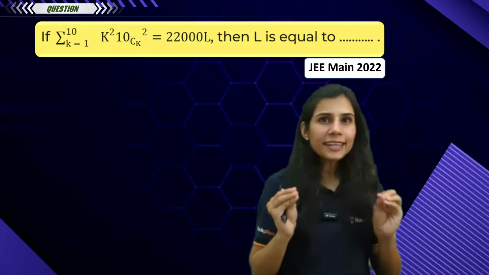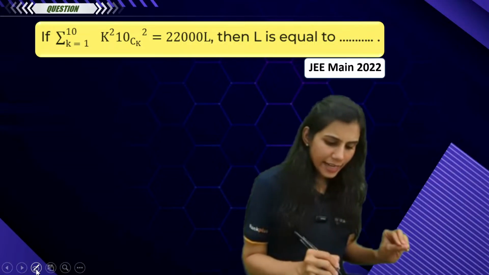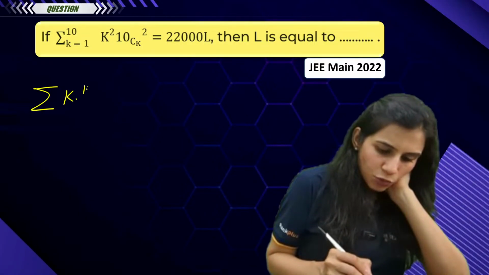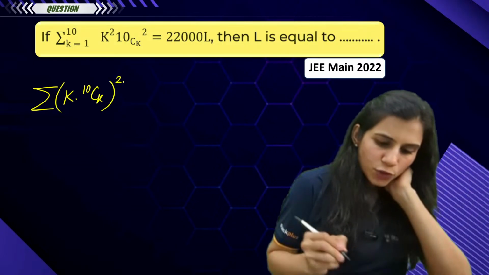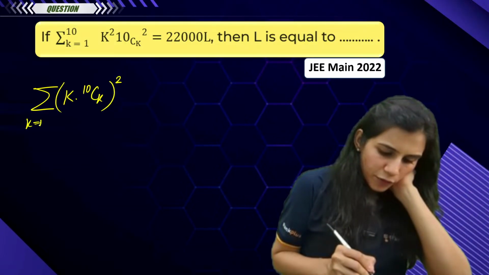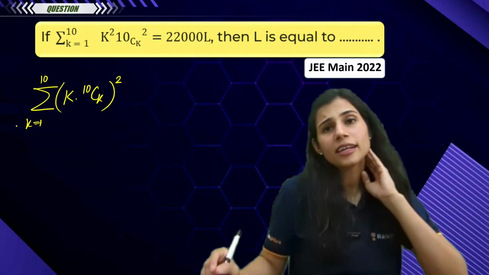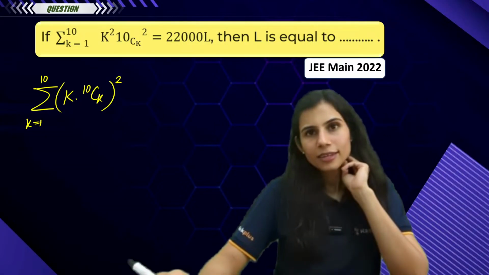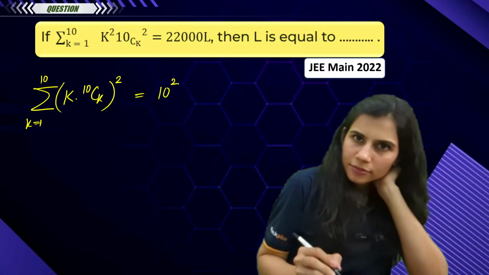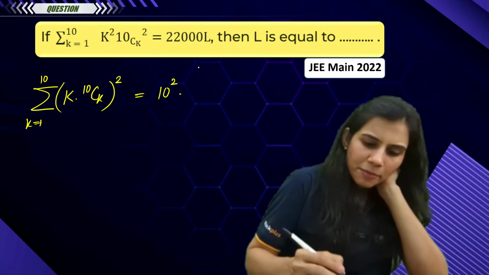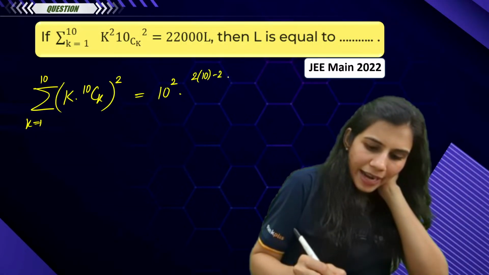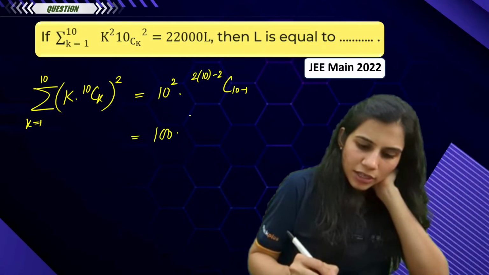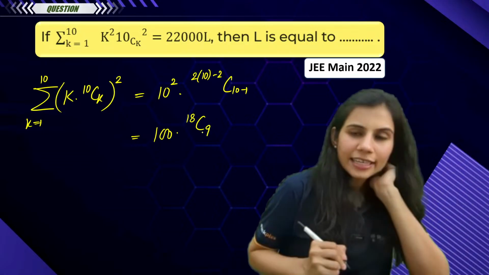Look here, how direct questions come from these types of series. Direct questions. What is written? Summation k into 10Ck whole square, k going from 1 to 10. It's a direct result, guys. What is summation r nCr whole square? It is n square into 2n minus 2 Cn minus 1. That's it. 100 into 20 minus 2, 18C9.